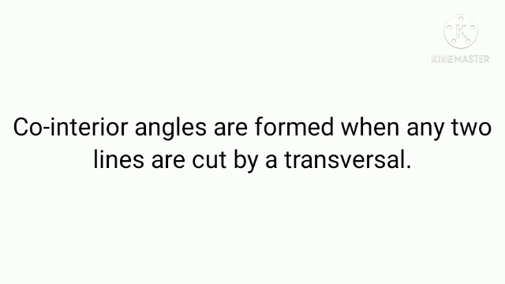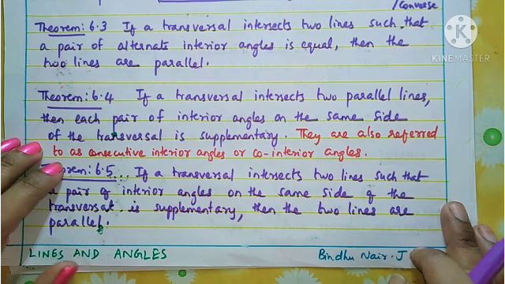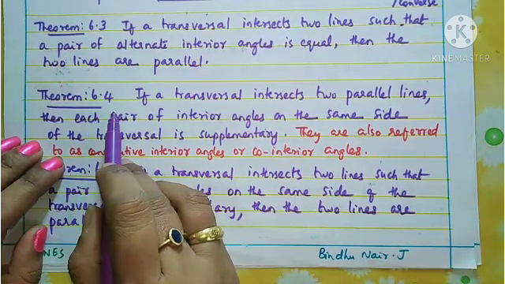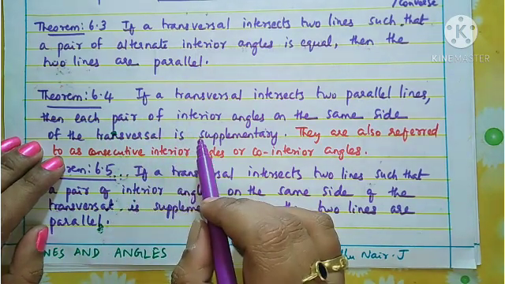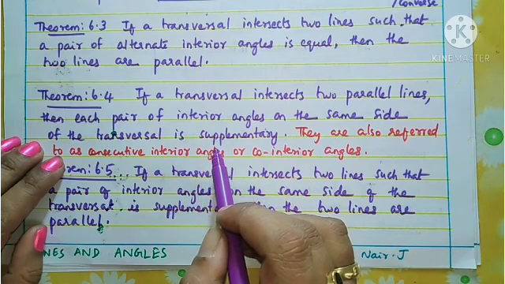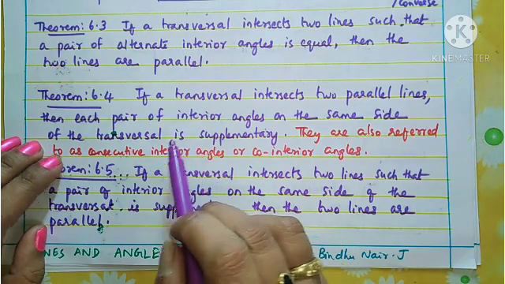Co-interior angles are formed when any two lines are cut by a transversal, and when the co-interior angles together make a sum of 180 degrees, then the given lines are parallel. So this theorem 6.4 is telling something about co-interior angles. As you know, co-interior angles means the consecutive interior angles formed between the two parallel lines on the same side. So what is the theorem?